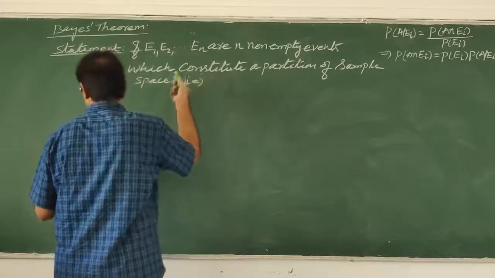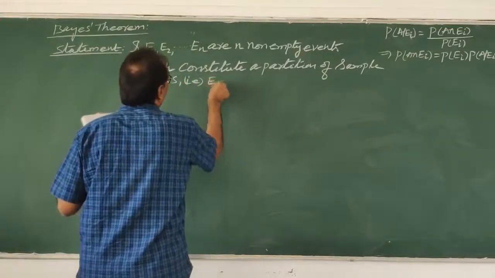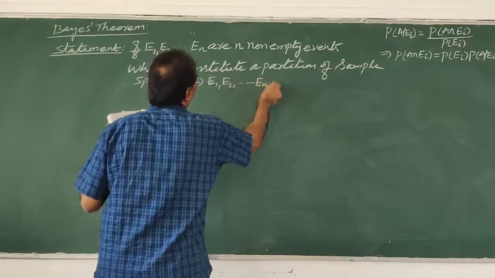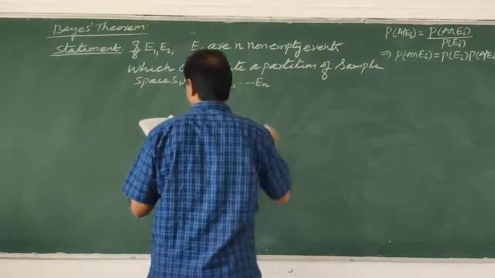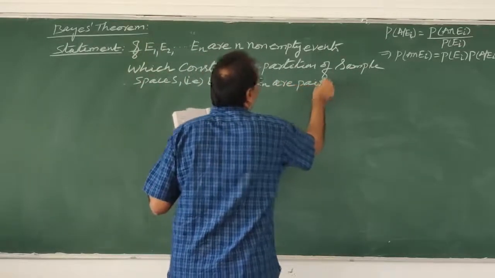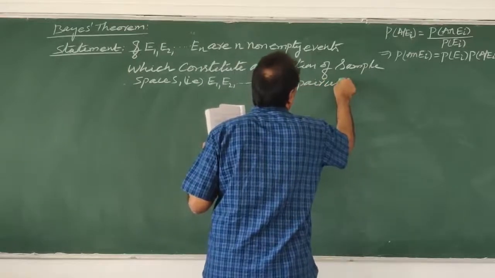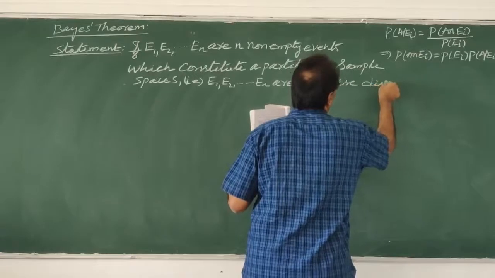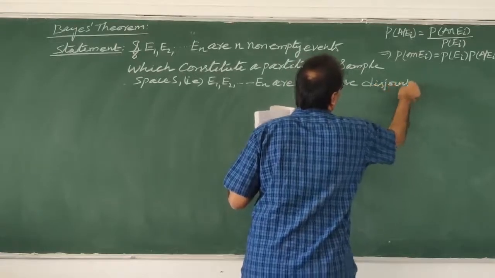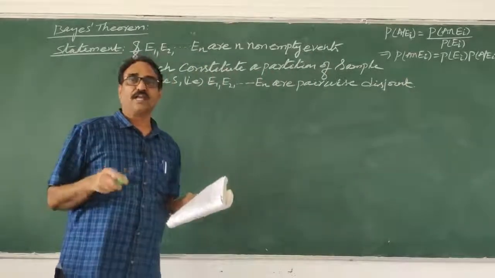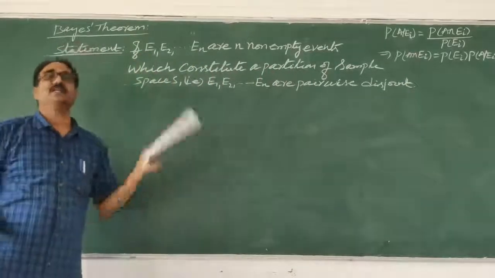What is given in the textbook is that E1, E2 and so on En are pairwise disjoint. Pairwise means E1 intersection E3, E2 intersection E4, E1 intersection E10.